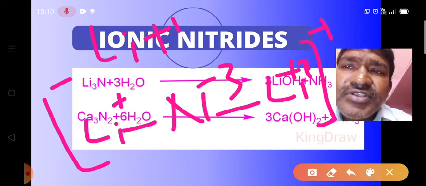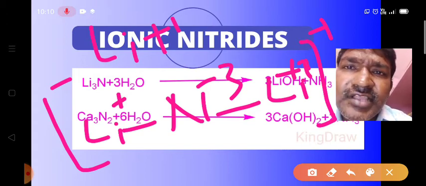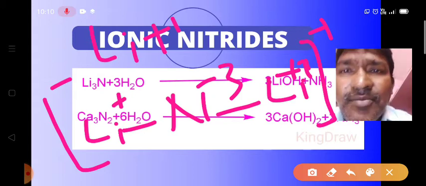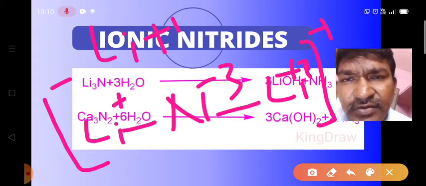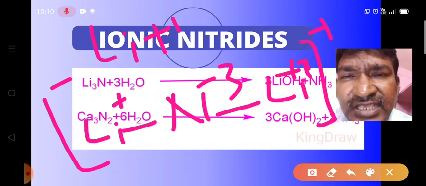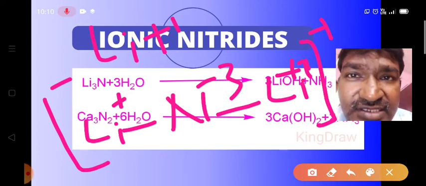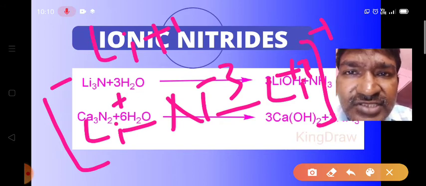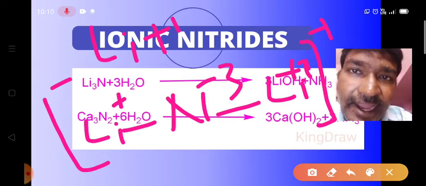So sometimes nitride ions may exist as simple ions or as complex ions. Complex ions are formed when the size of the cations is very small. It is not possible to form complex ions with big cations.